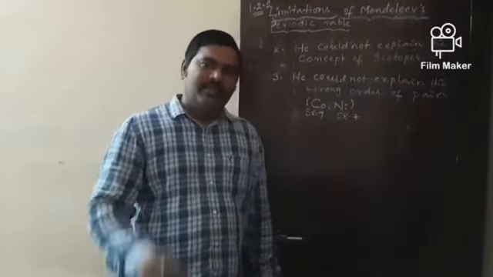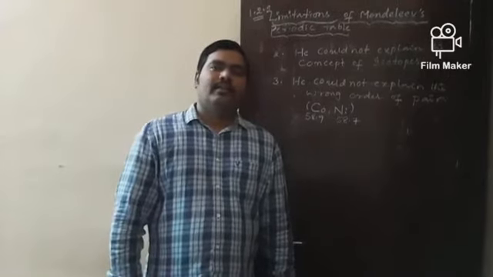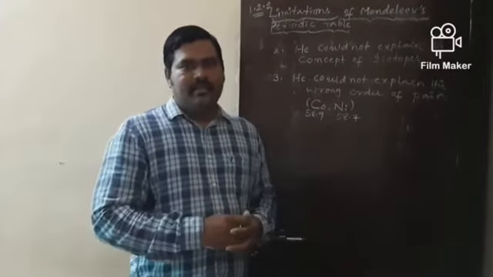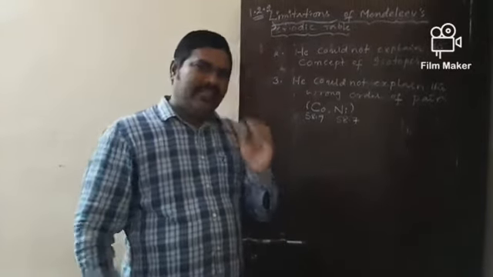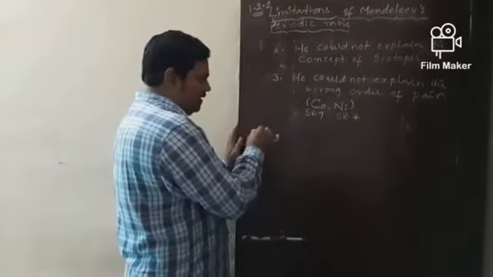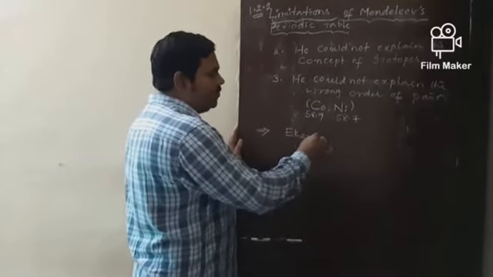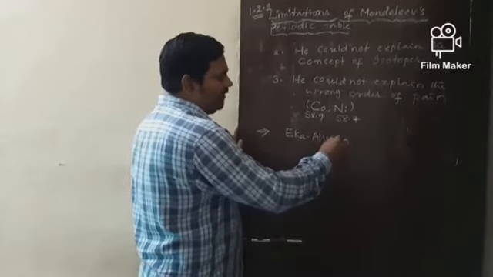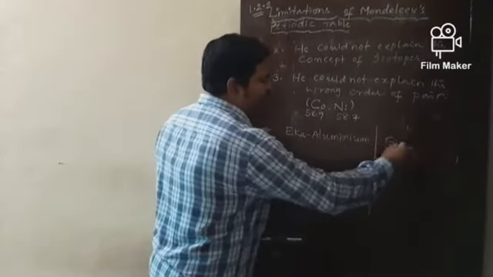Try to find out that pair also. And at last, among his achievements, he compared the properties of Eka aluminum with gallium.